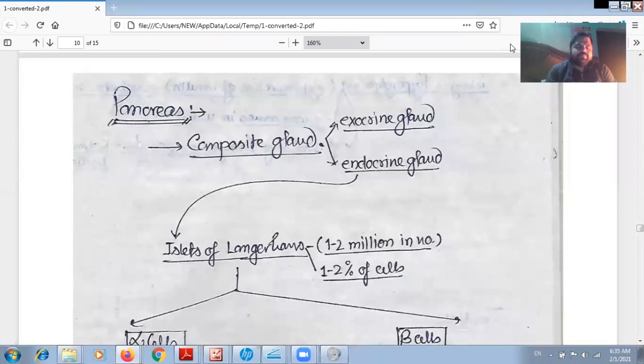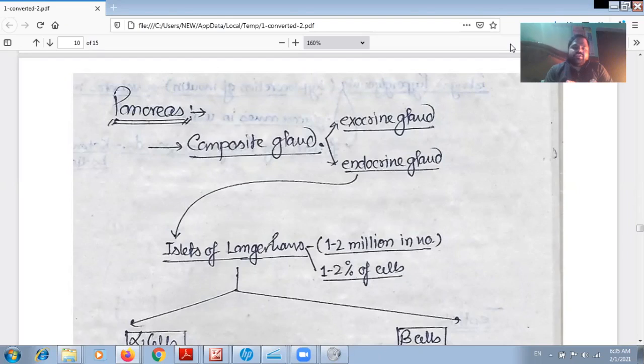Students, under the chapter Chemical Coordination and Integration, we will study the next endocrine gland, and here is the gland pancreas. As we know, pancreas is also called a mixed gland or composite gland, just because it has both the properties, meaning exocrine as well as endocrine gland properties.